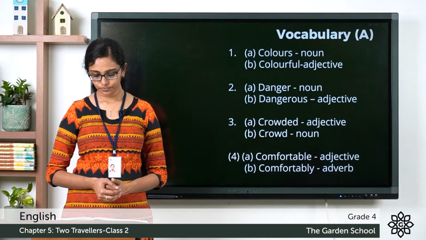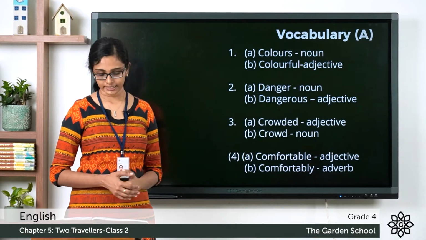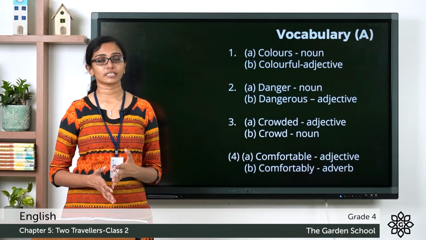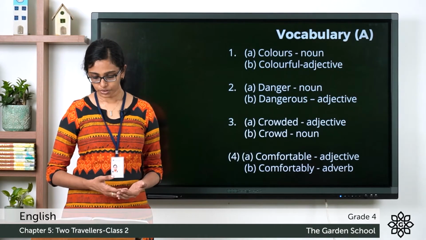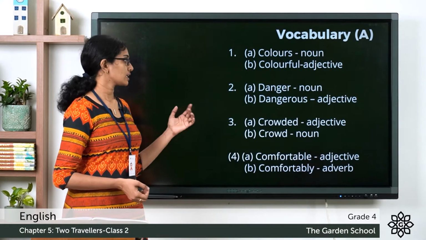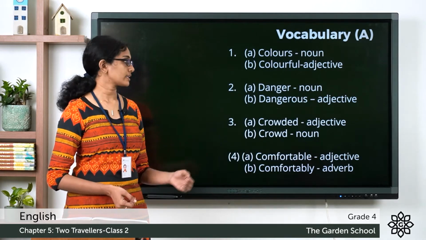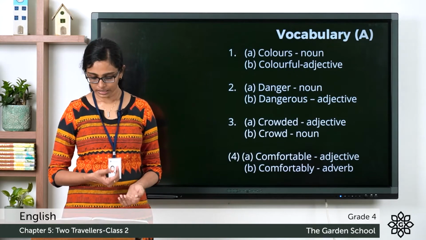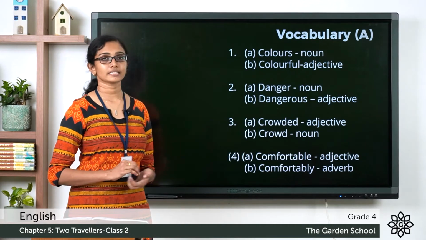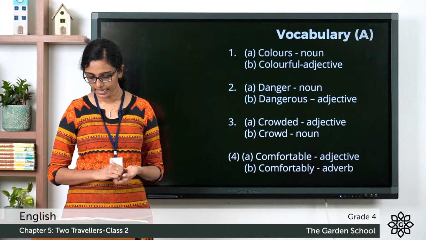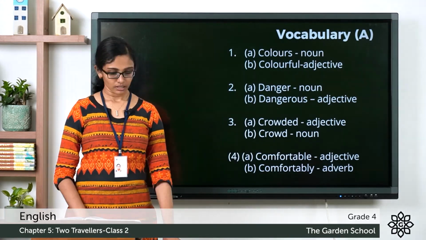Question number 2. There is a lot of danger if you play with fire. Danger is a noun. It is dangerous to play with snakes. Dangerous is an adjective. 3. There was no seat in the crowded bus. Crowded is an adjective. There was a lot of crowd in the market. Crowd is a noun. Question 4. Nat's house was very comfortable. Comfortable is an adjective. Nat lived comfortably in his house. Comfortably is an adverb.